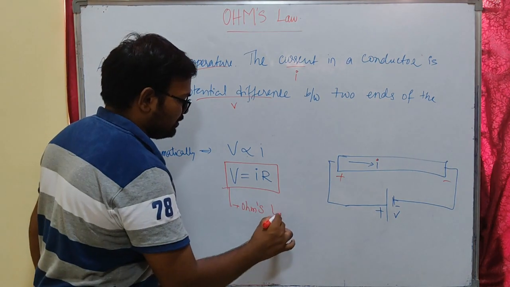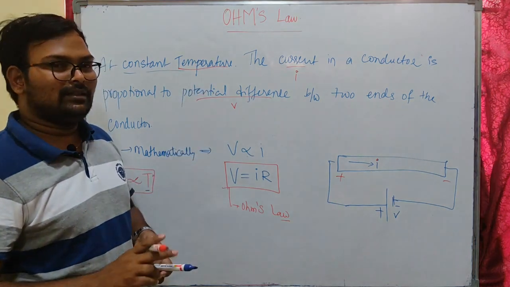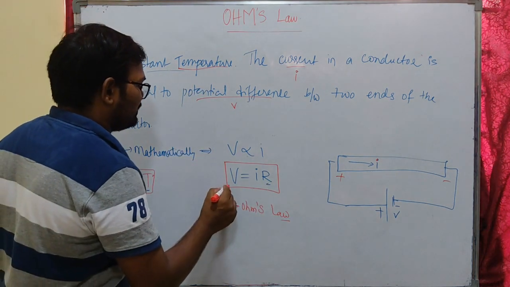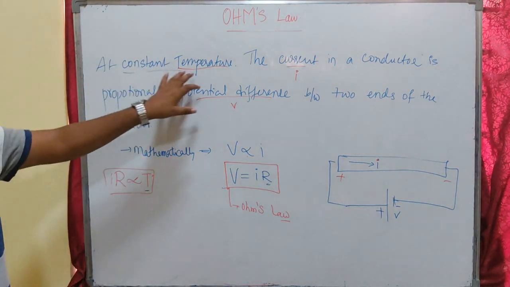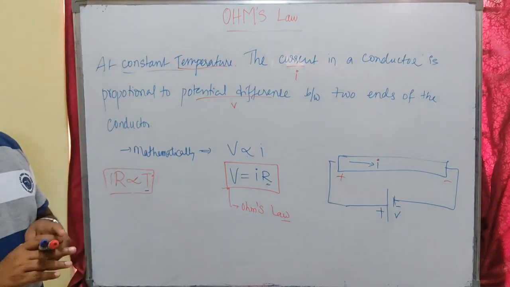I hope you understand the concept. Ohm's law states that voltage is proportional to current under constant temperature. You can also treat it as resistance being constant. So this is about Ohm's law. At constant temperature, the current in a conductor is proportional to the potential difference between two ends of the conductor.